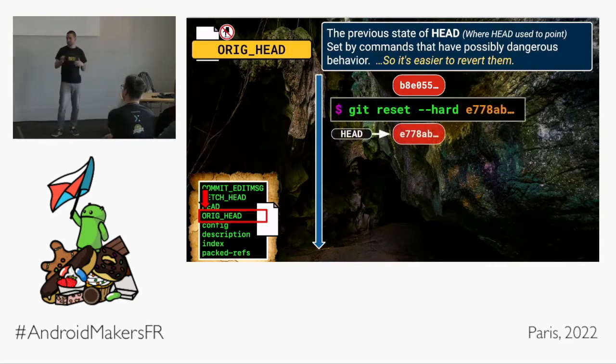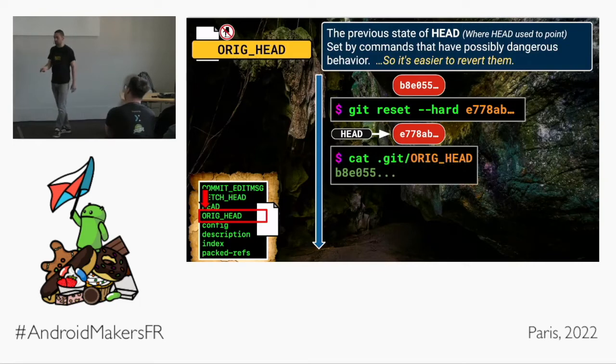If I use git reset --hard for some reason to go back to a previous commit in the past, it doesn't matter what this commit is. git reset is one of those possibly dangerous commands. So in that moment that git reset is run, ORIG_HEAD is set to my old commit. And if we cat out ORIG_HEAD now, you'll see it says BAT.